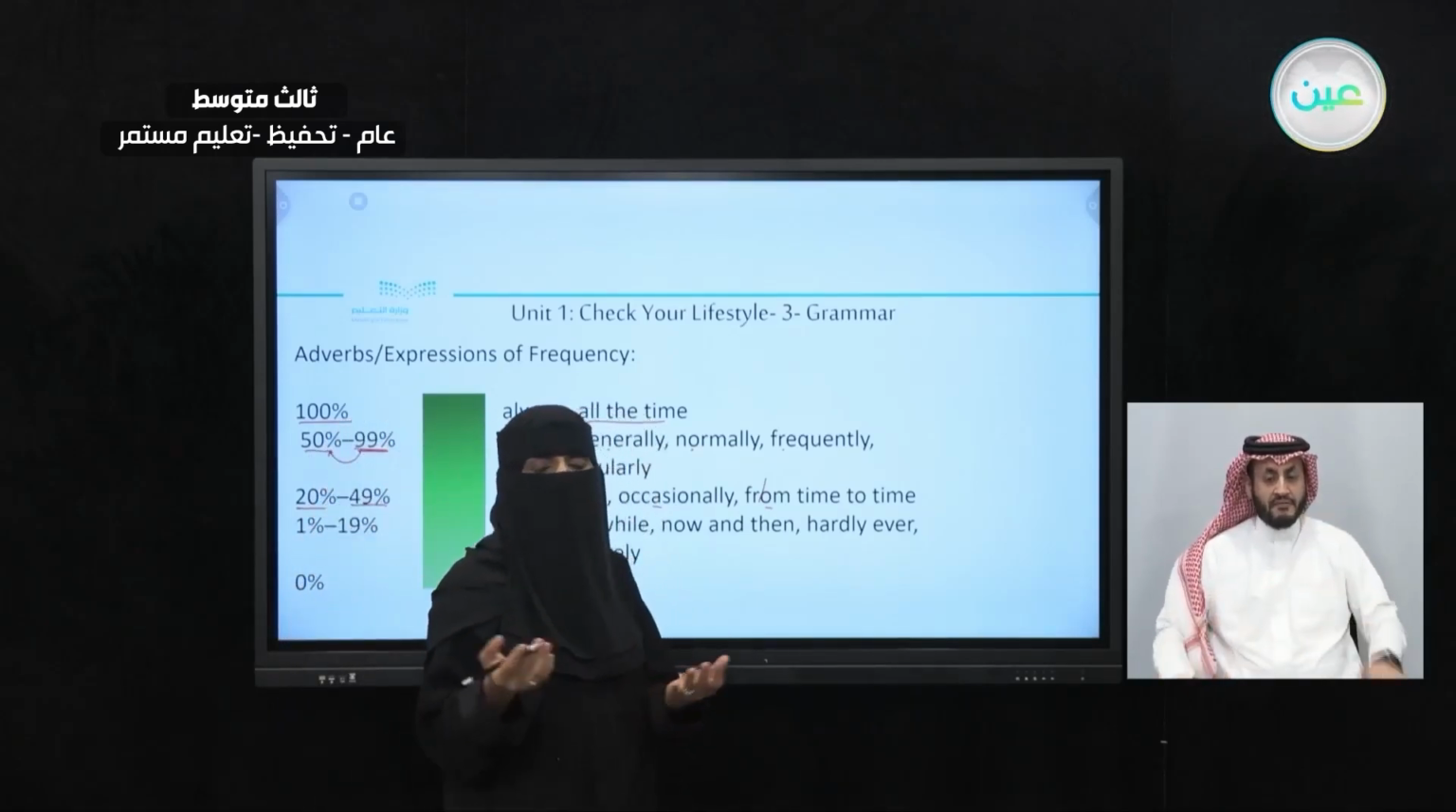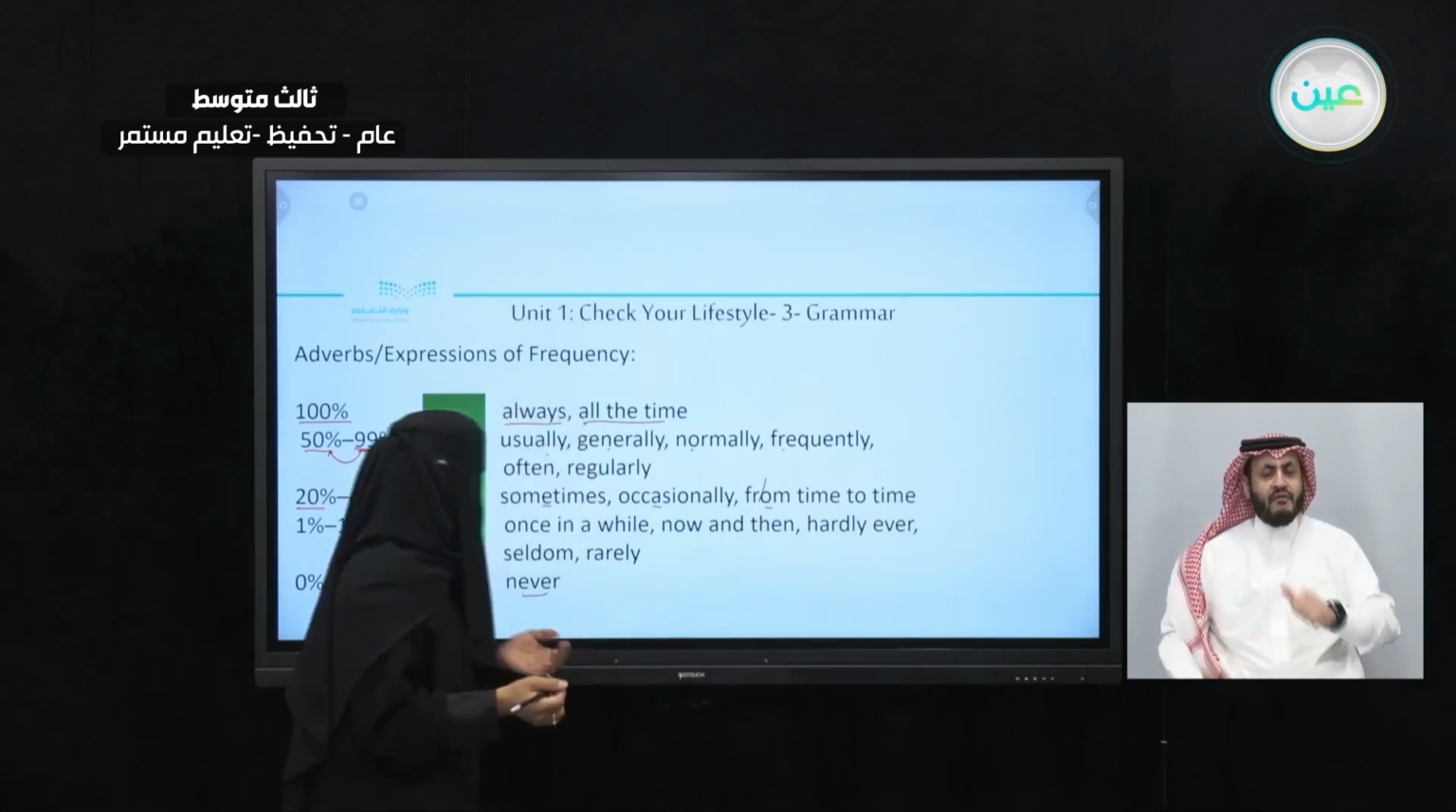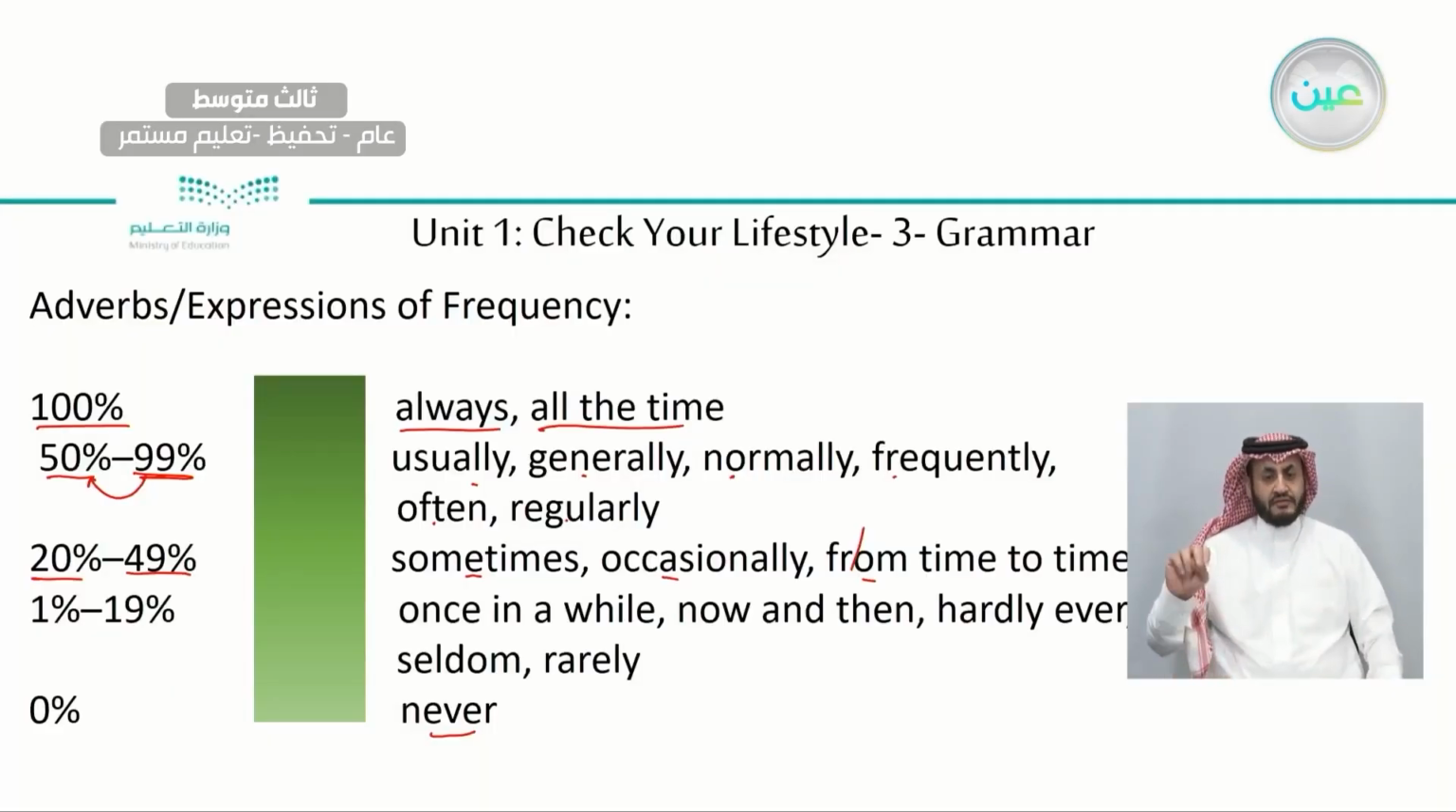I never swim. Excellent. So you can use these depending on how often you do something, how often you exercise, or how often you drink. See the percentage. If there is something you do every day, all the time, then you use the one on top and go down based on the frequency of your activity. Let's see how we can use these words in a sentence.